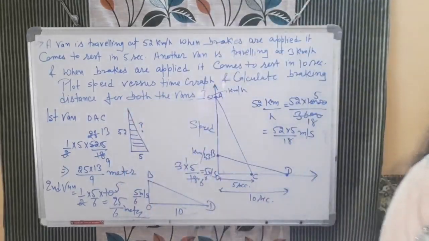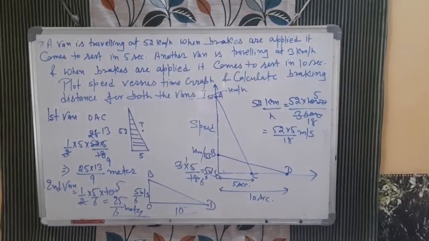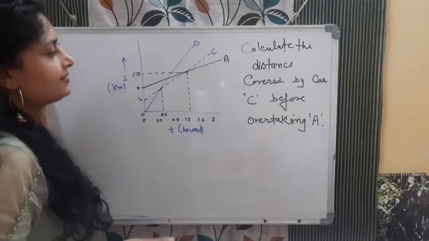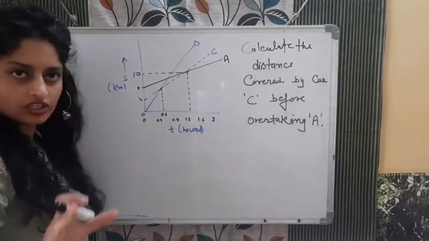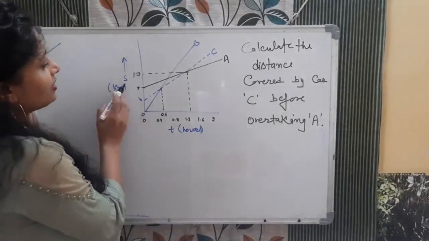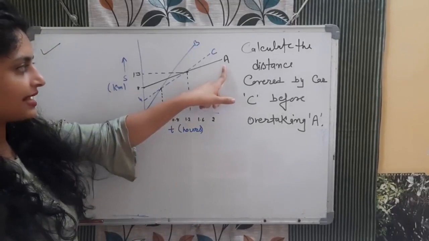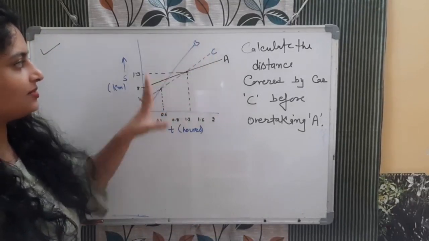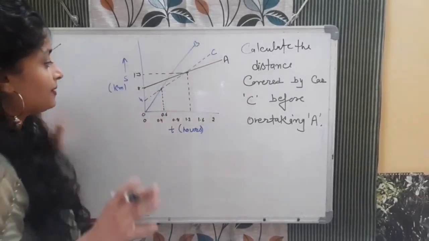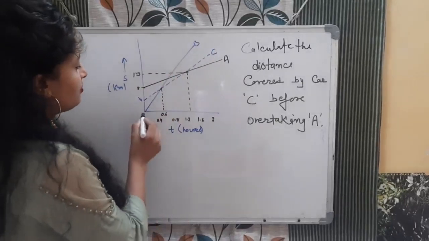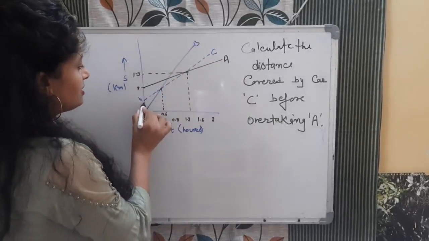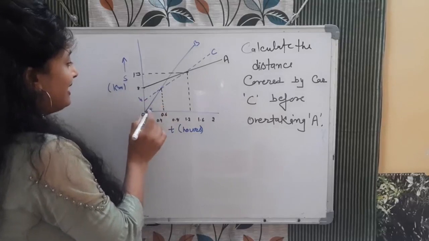Okay. So now here is our next question. Again, this question is interesting. See, there are 3 cars journeying on this graph. This graph is about distance and time, a distance-time graph. There are 3 different cars. A is the black one, C is the dotted one, and B is the dark blue one. Now they started their journey from different distances. They start from the origin, from 4 and from 8 kilometer.